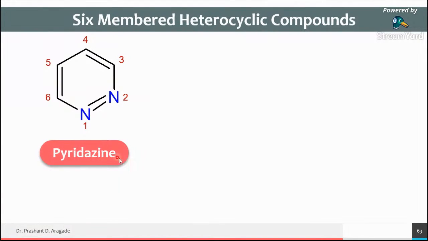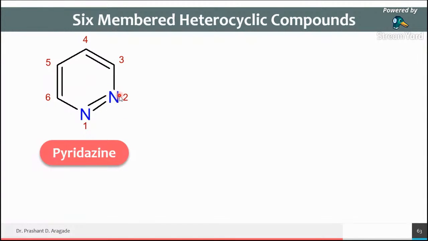But what is the difference between pyridine and pyridazine? Pyridine is a 6-member heterocyclic ring containing only one nitrogen, that is pyridine. And now pyridazine. Pyridazine means it is containing 2 nitrogens and the second nitrogen is present at the second position.